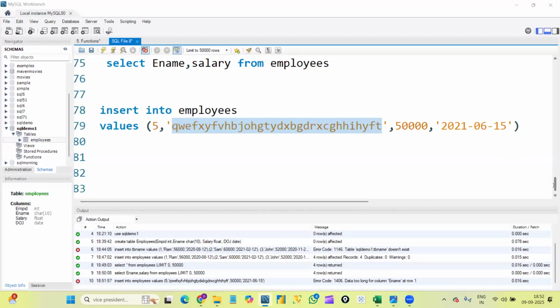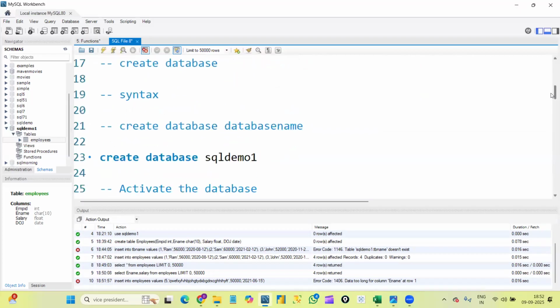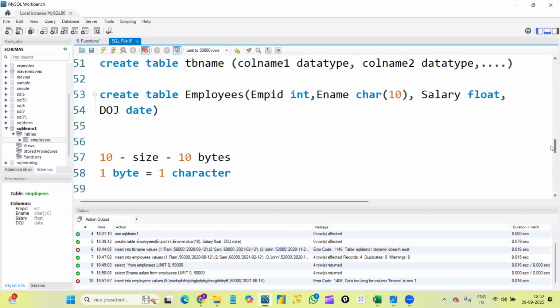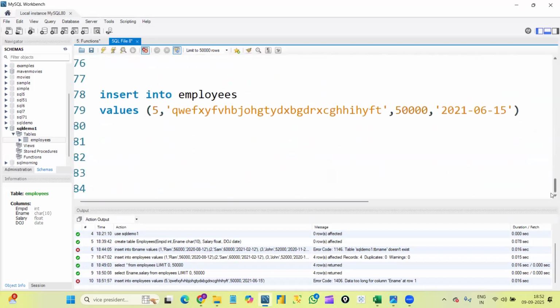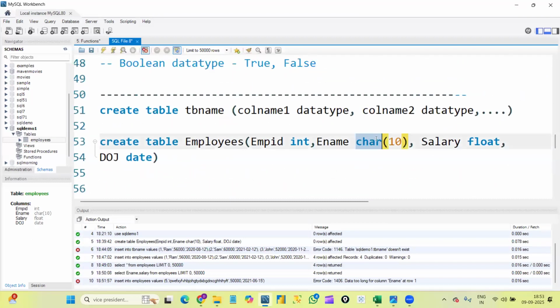Okay. So till now, we saw what is a database, we understood what is SQL, we saw how to create the database, how to create the table, and what data types are. We created the table, inserted the data and displayed the data, right? Now still we have time. Let me quickly explain the difference, I mean, what is char and varchar?